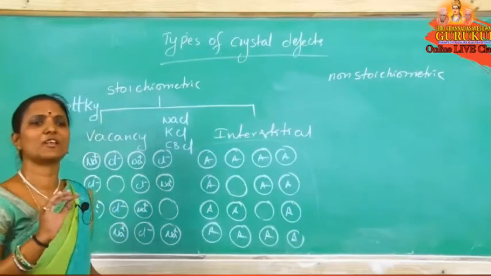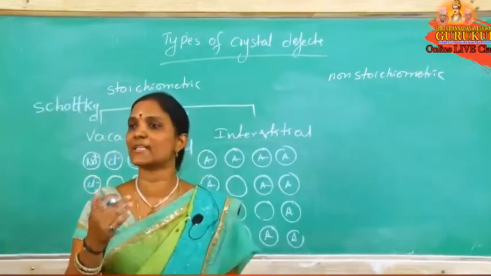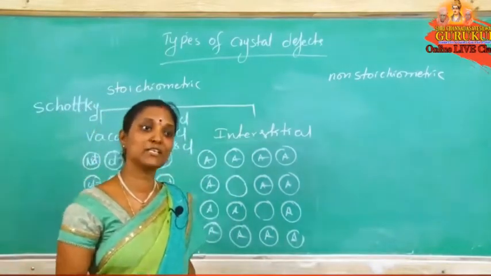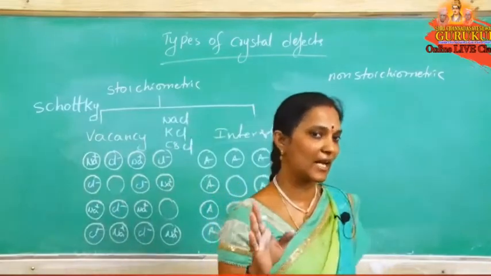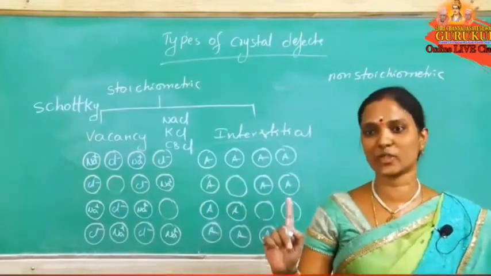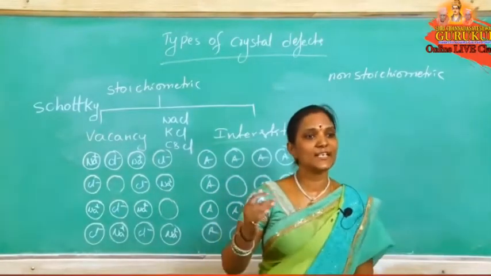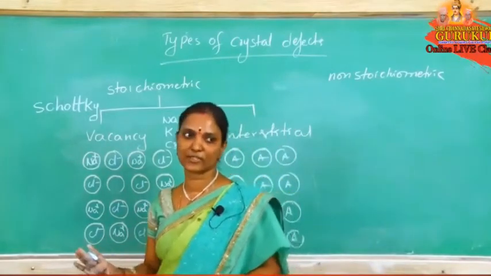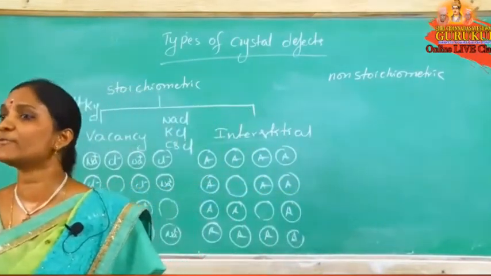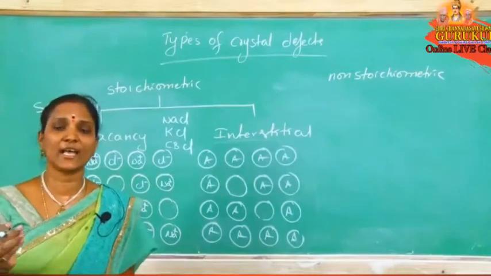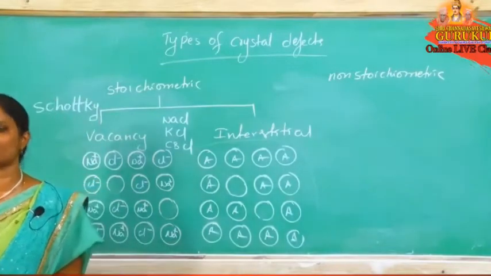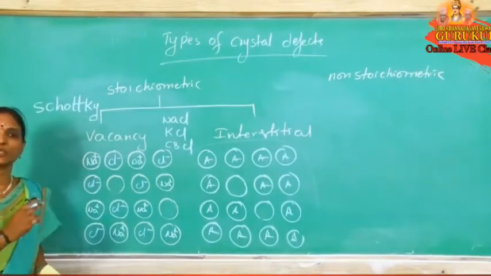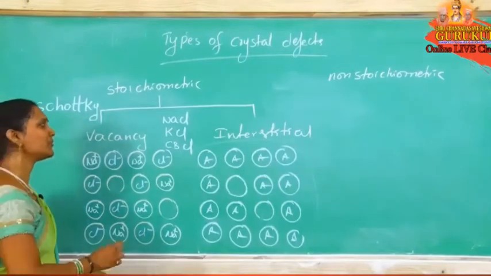In a difficult question, they will give statements and ask which of the following is a correct statement. In Schottky defect, missing of equal number of cation and anion takes place, a correct statement. And in Schottky defect, density decreases. This is also a correct statement. And where cation and anion have nearly similar size, that crystal shows a Schottky defect.